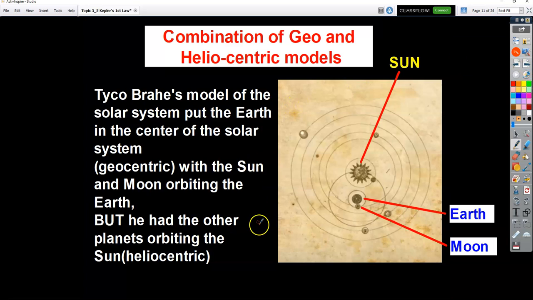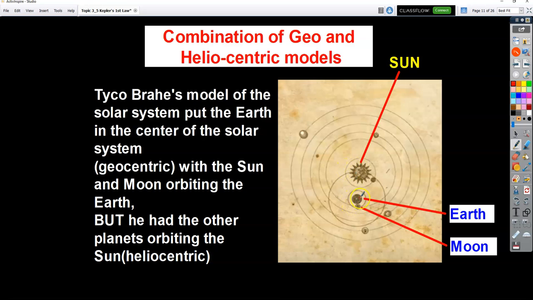And he actually came up with a third system. So you have the geocentric system, which is Earth in the middle. You have the heliocentric system, which puts the sun in the center. Tycho comes up with his own model. He does a little bit of both. He combines them. So it says Tycho Brahe's model put the Earth in the center.